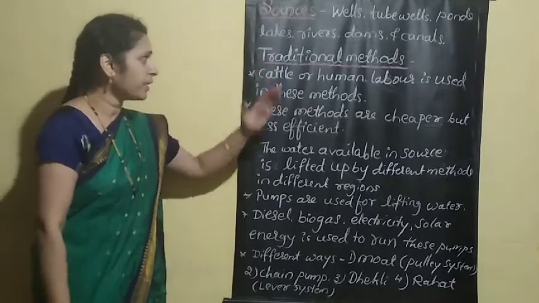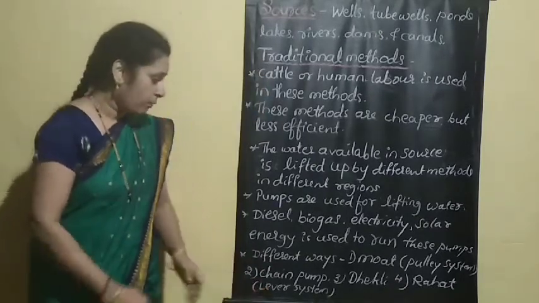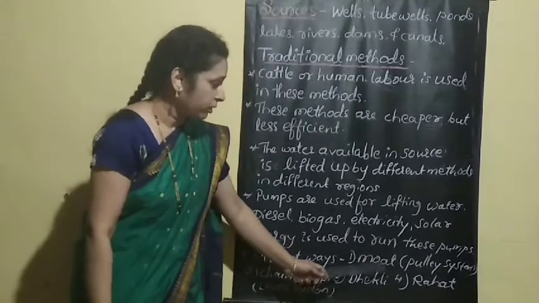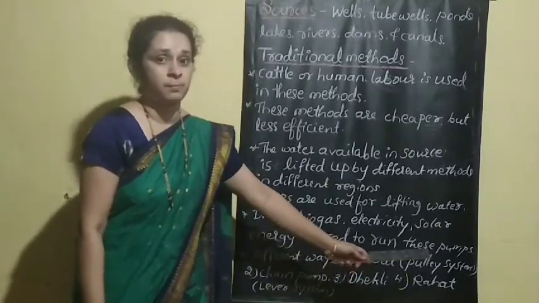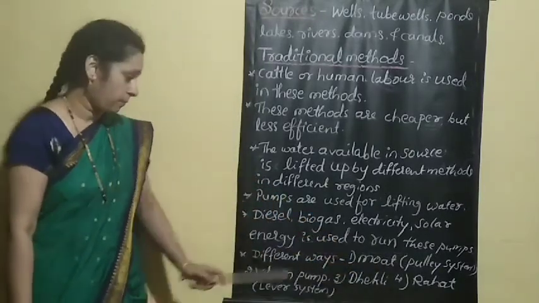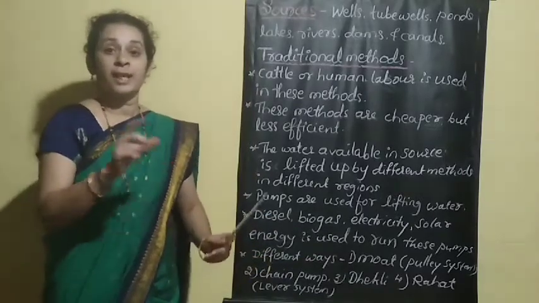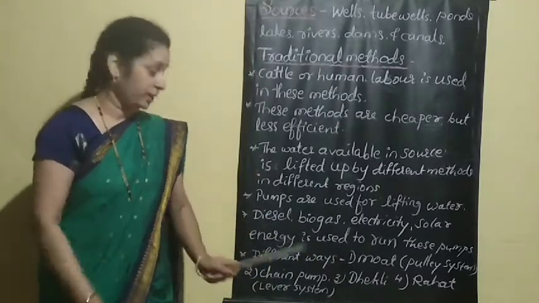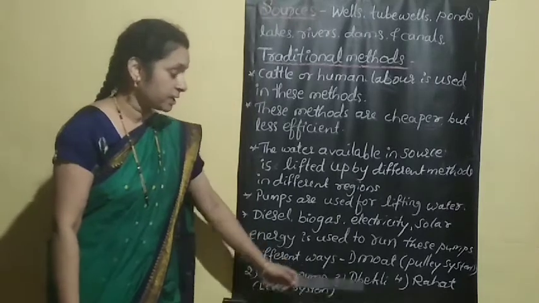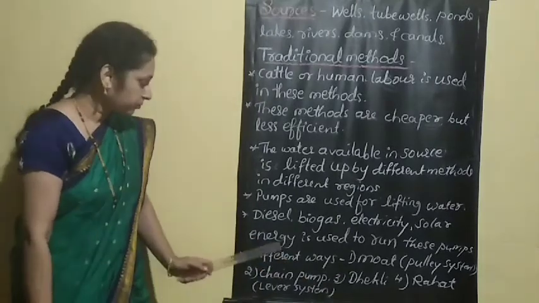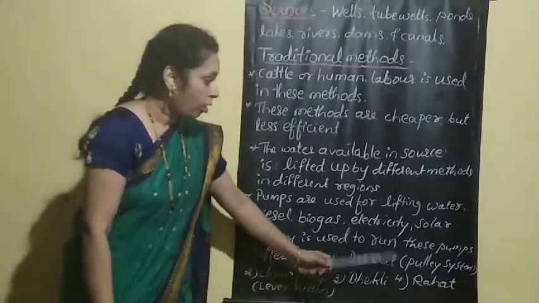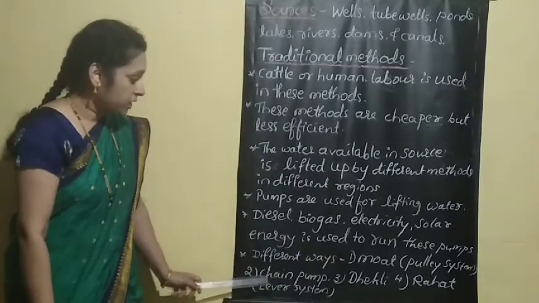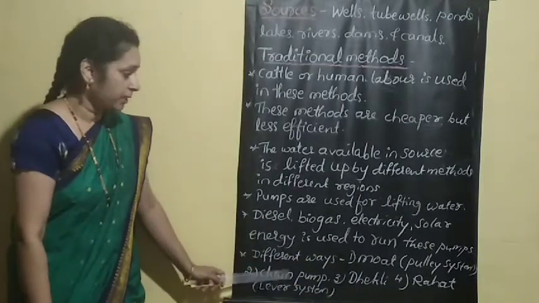There are different ways of traditional irrigation. First is the mode, called the pulley system. Second is the chain pump.